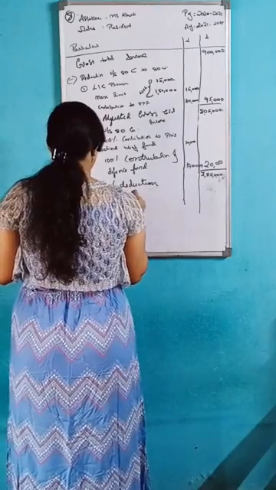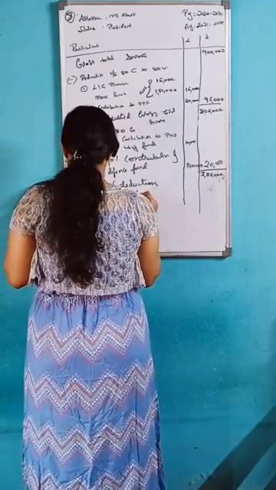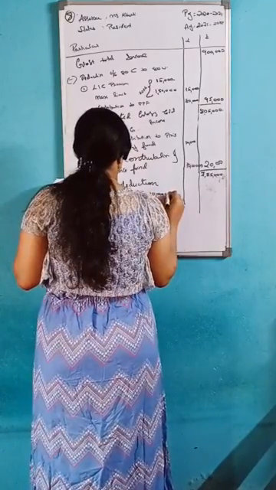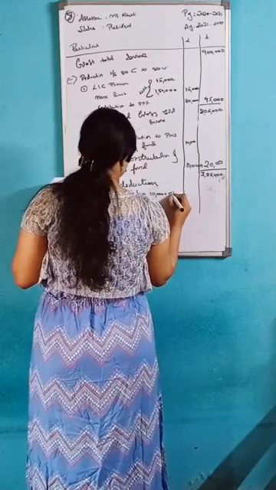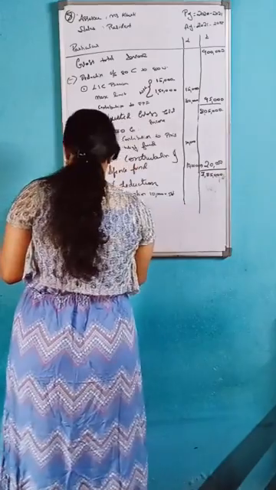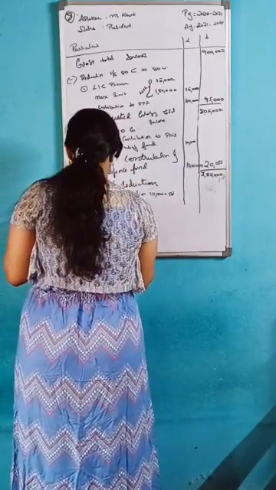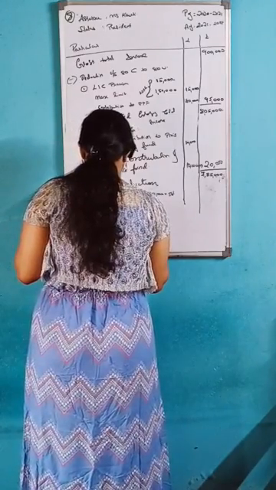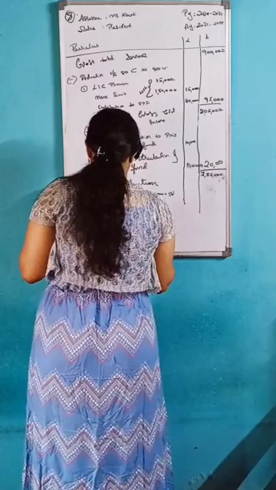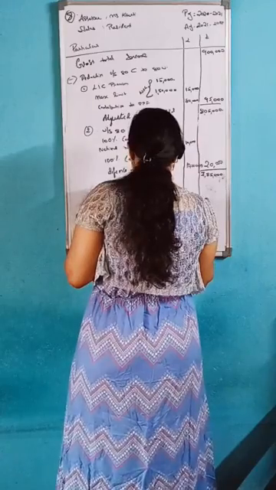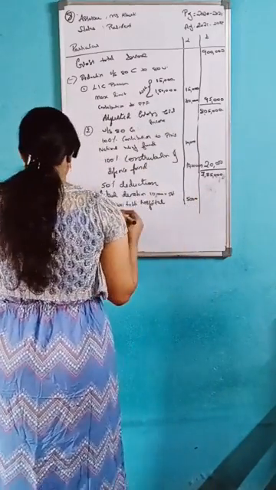So actual donation 10,000 into 50%, how much will you get? That is for the charitable hospital. You will get 5,000.